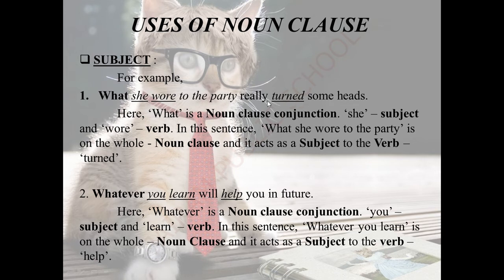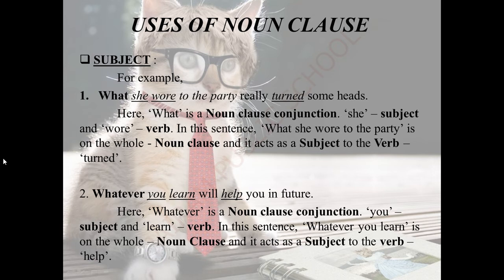It is the effect for the subject. So what she wore to the party acts as a subject for the verb turned. So on the whole, the noun clause acts as a subject to the verb turned. Hope you understood the first one. If you see the second example, you can understand it very well.